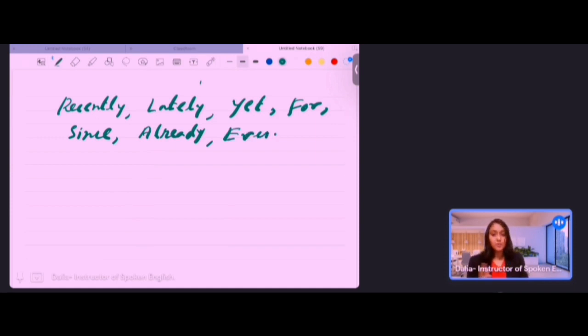So these are some clues of present perfect tense, but does it mean we must use all the clues